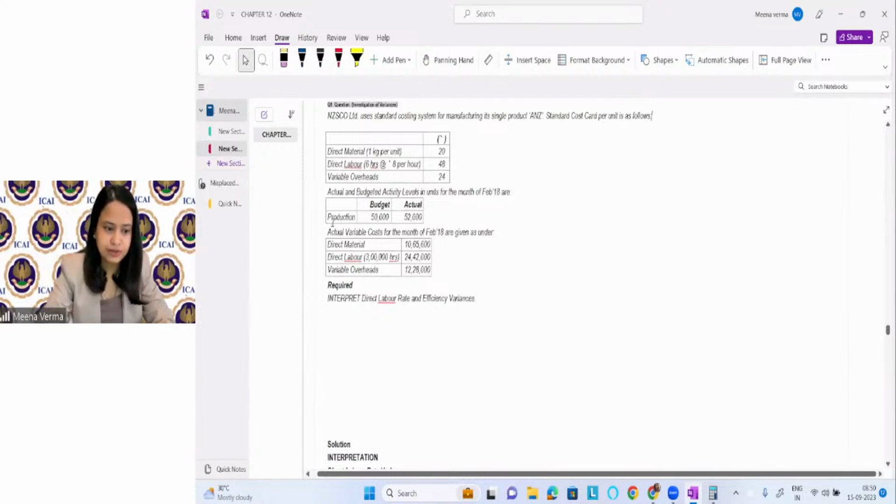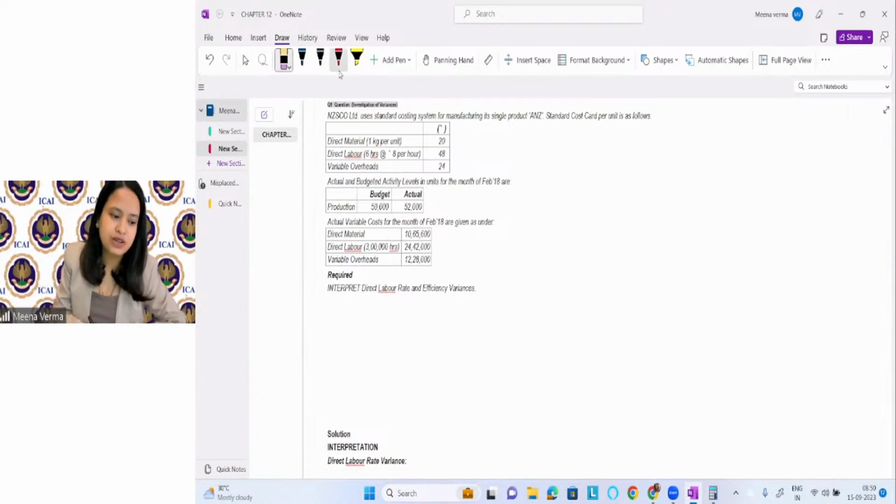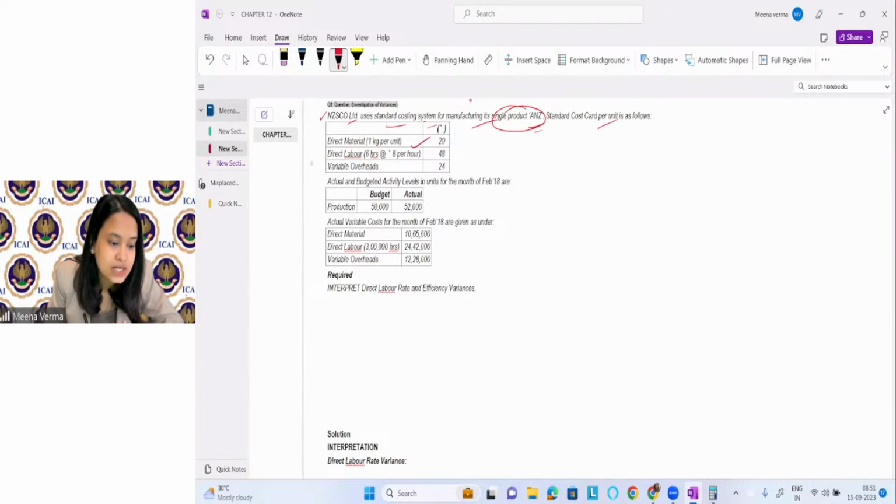Read the question. So what is the question? You can read the question here. What is mentioned here? NZSCO Limited uses a standard costing system. So they're using a standard costing system for manufacturing its single product. What is the single product? ANZ is the single product. Okay. Standard cost card per unit is given, right? Material cost is given, labor cost is given, variable overhead is given. It is all standard.